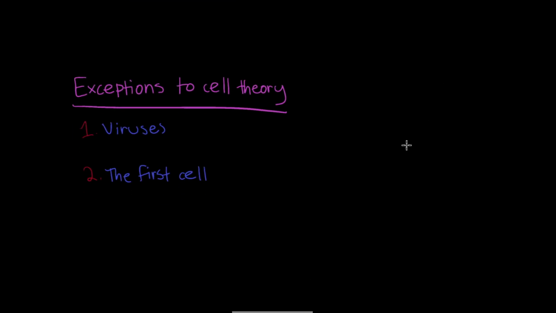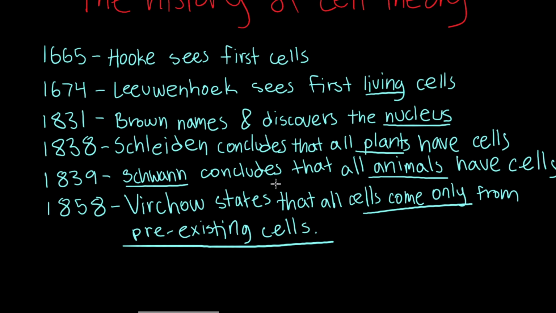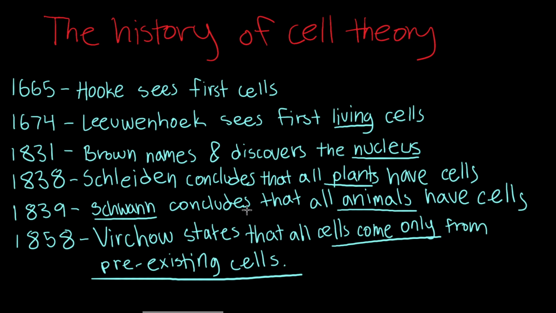There are some exceptions to cell theory, though. Viruses and the first cell are both exceptions because viruses are not made up of cells and are considered to be alive only inside of a host. This goes against Rule 1 and Rule 2, so viruses are considered an exception to cell theory. The other exception to cell theory is the first cell ever created. Due to the fact that it was the first cell, it couldn't have come from a pre-existing cell, which goes against Rule 3. Now, let's learn about the scientists who helped develop cell theory.